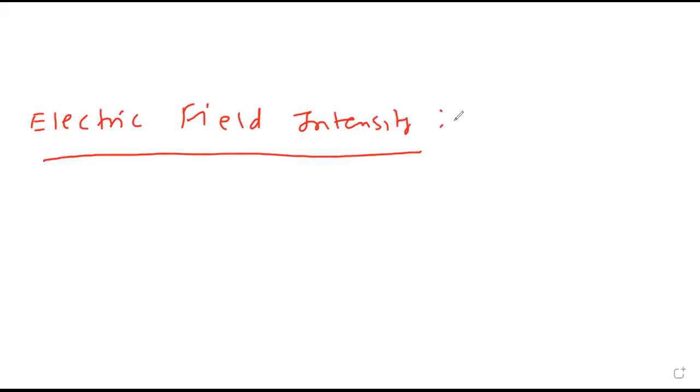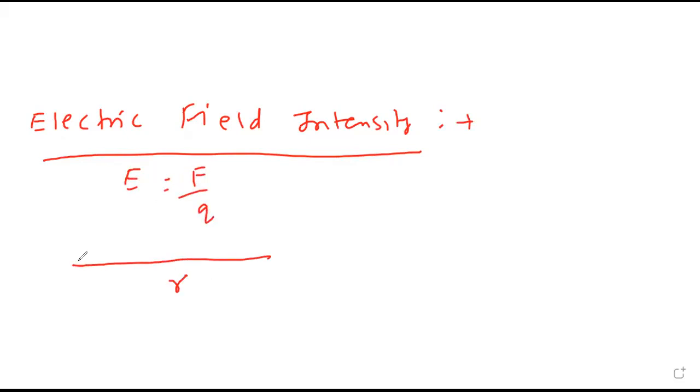Now tell me, what is electric field intensity? It's whatever the formula of Coulomb's law is, divided by Q. So that means it is called force acting per unit charge. Yes, sir. Okay.